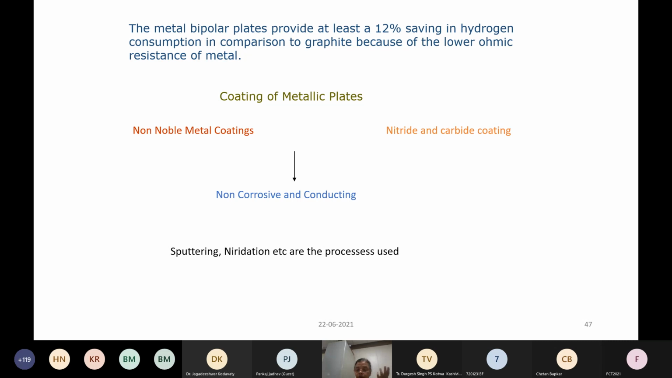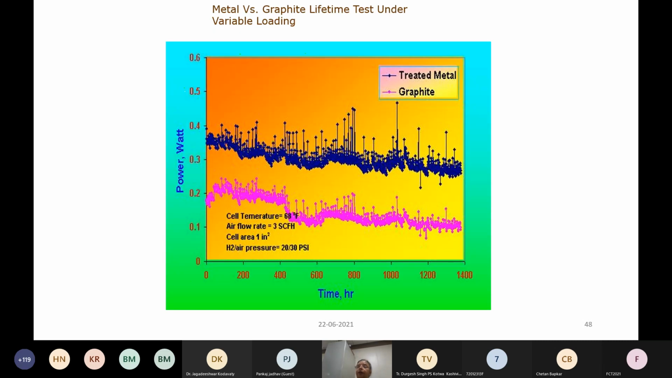And the advantage is that if you look at this figure, you can see that a treated metal curve produces much higher power compared to graphite, and it is also thin, and the gas utilization also is higher in case of these kind of plates.